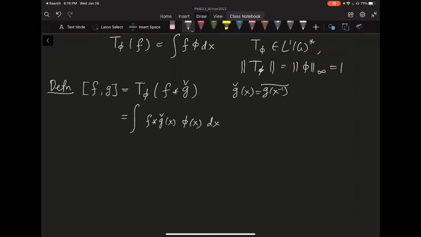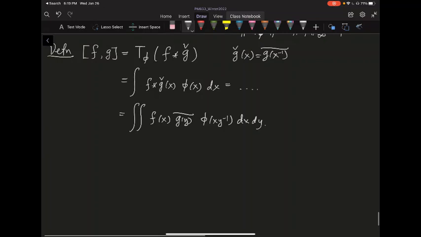We have seen this calculation many times, so you can expand it. In the end, this is equal to the double integral of f of x, g of y conjugate, times phi of x y inverse, dx dy. I'm skipping some calculation here. I have done this multiple times when we talked about the multiple equivalent conditions of positive definite functions. So do some left translation.